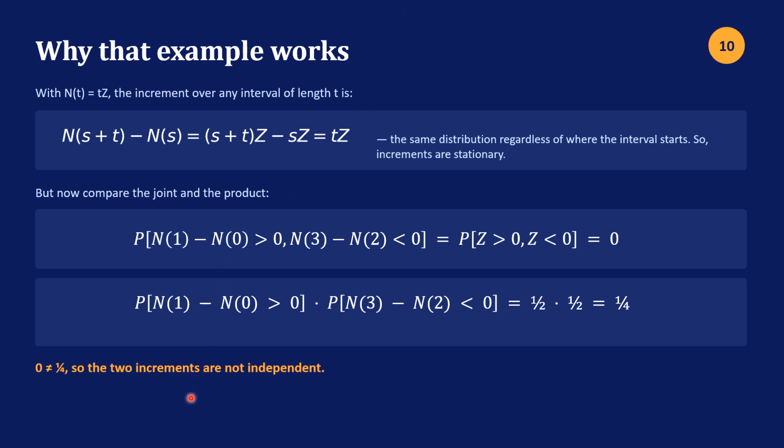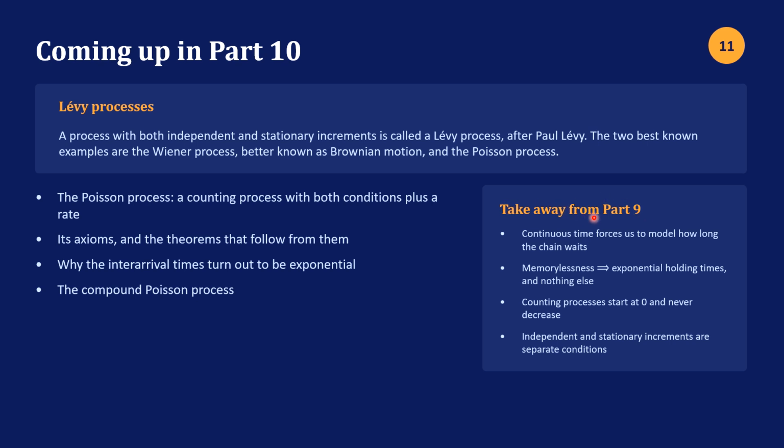So that's it for this lesson. I have a summary on the next slide, and then a little bit of an advanced description of the following lesson. So a summary or some takeaways from lesson 9. Continuous time forces us to model how long the chain waits or holds in a given state. Memoryless implies exponential holding times. We proved that, and nothing else. So we proved it in 2 directions.